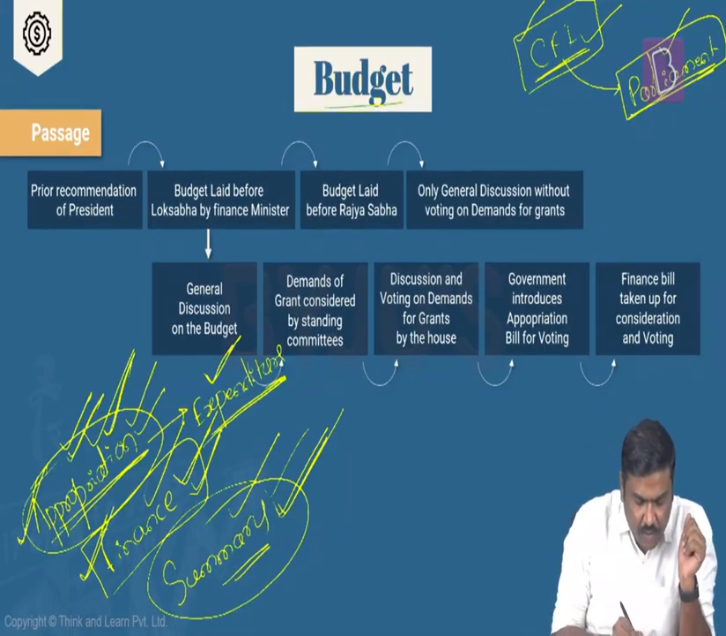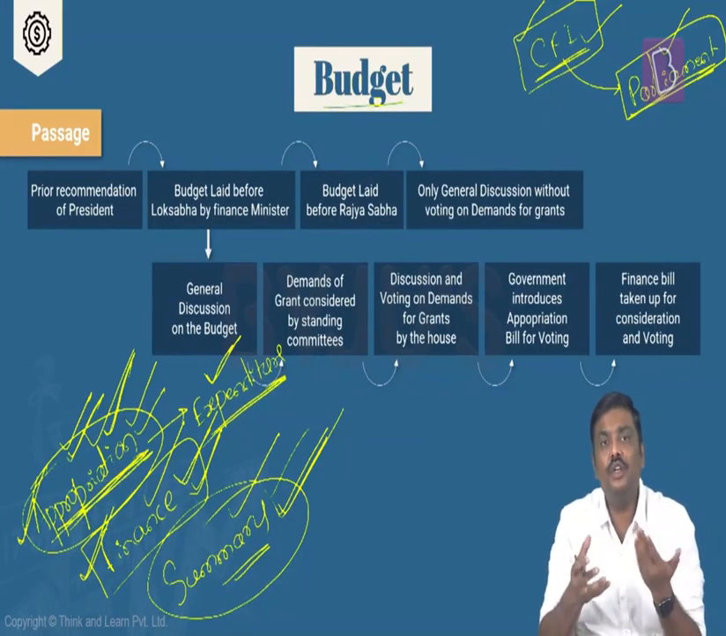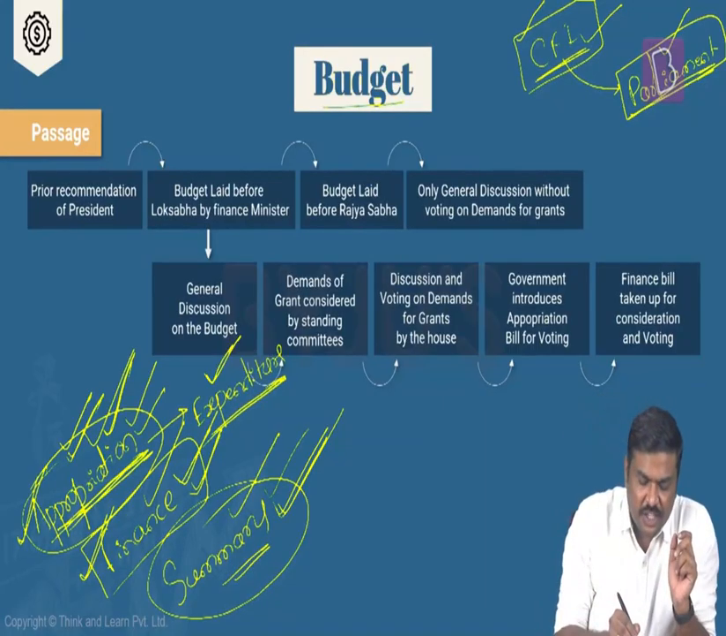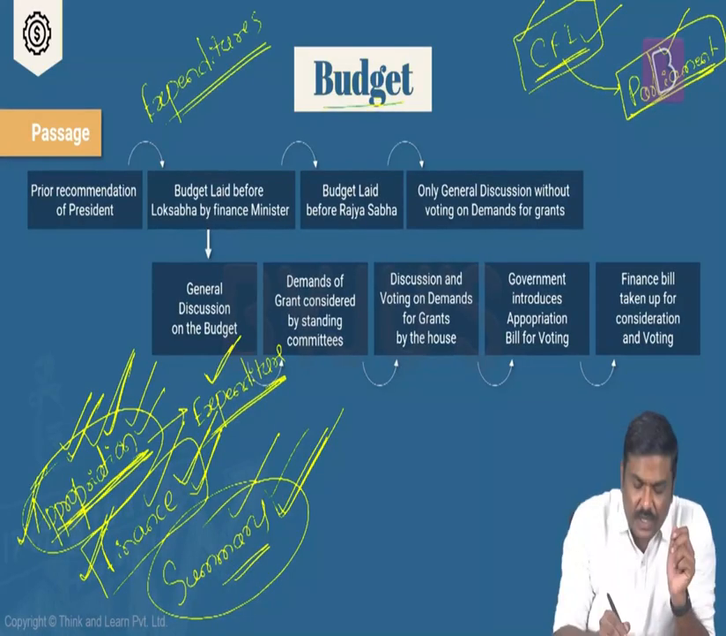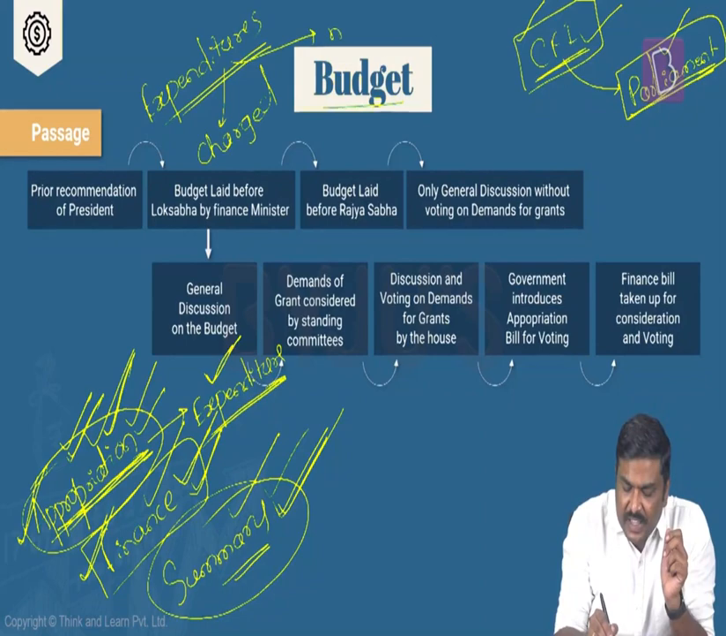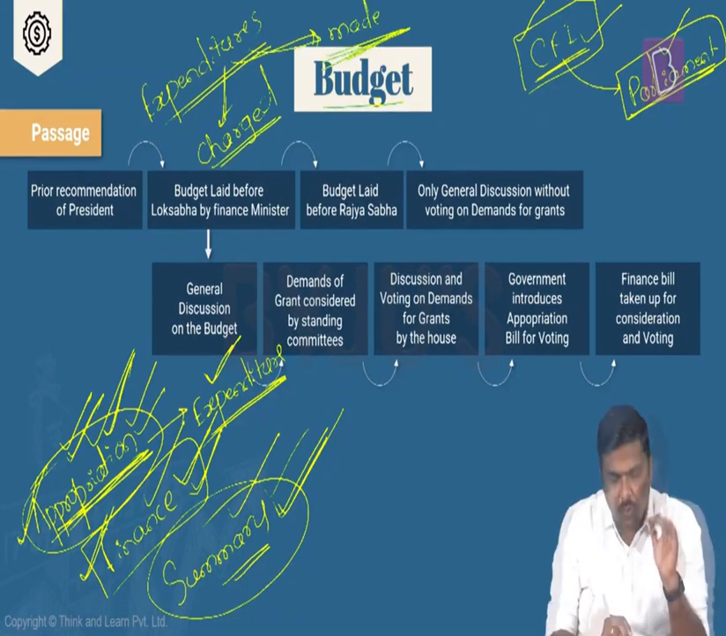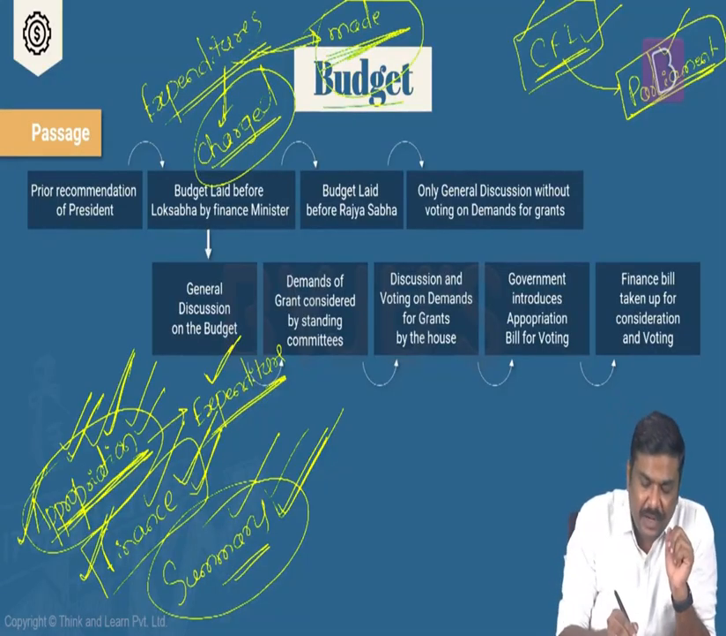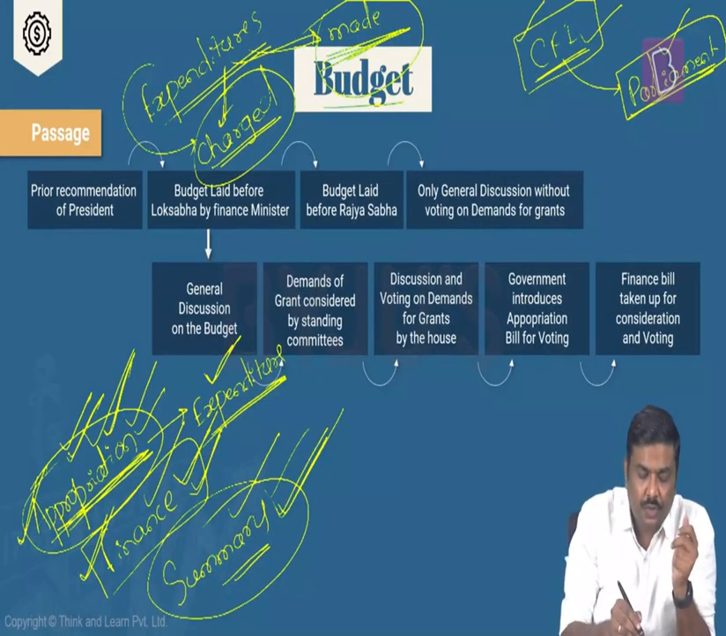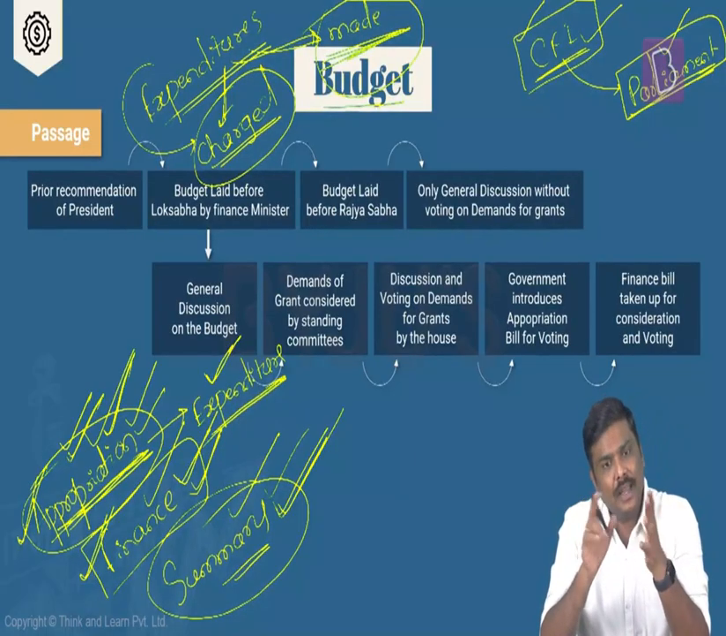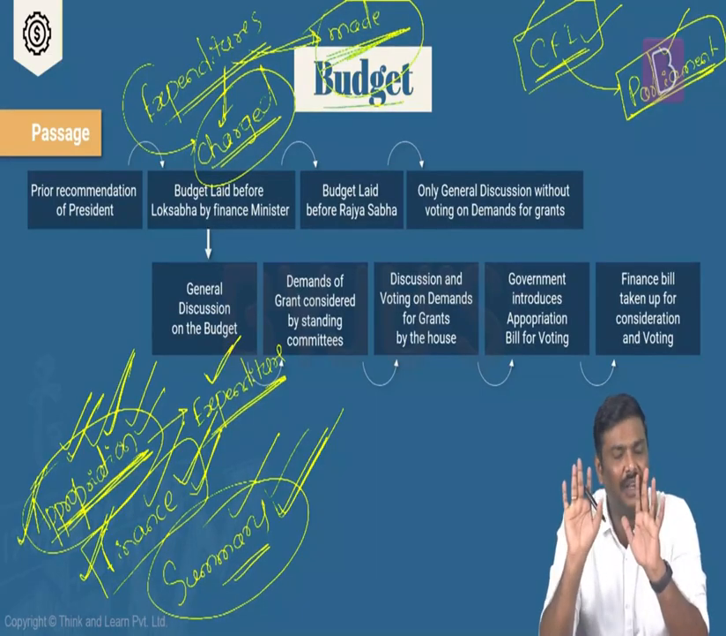Done? Now, whenever you discuss the concept of appropriation bill, that is, withdrawal for expenditure purposes, the expenditures can generally be divided into two types. One is called expenditure charged, and the second one is expenditure made. Now, what is this expenditure charged and expenditure made? Expenditure charged are those expenditures incurred by the government wherein the parliament can only discuss but cannot vote upon these expenditures.